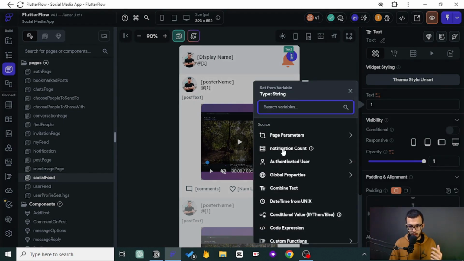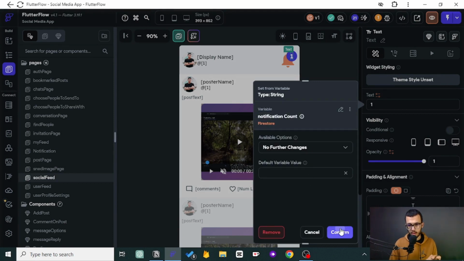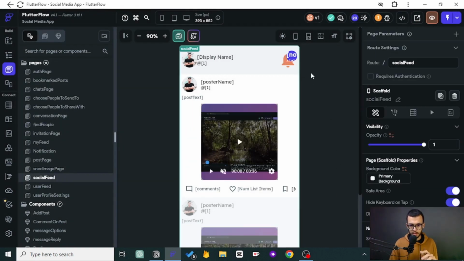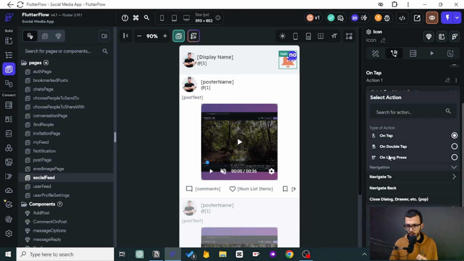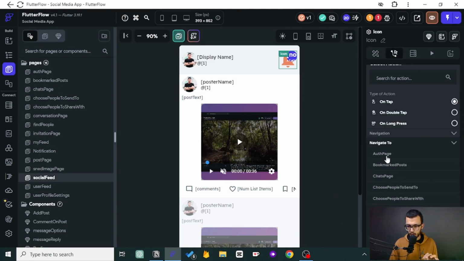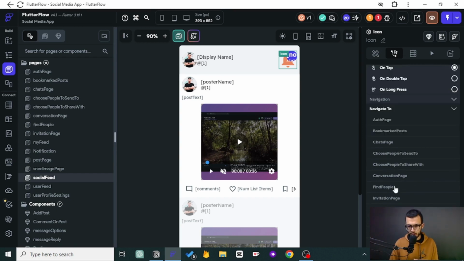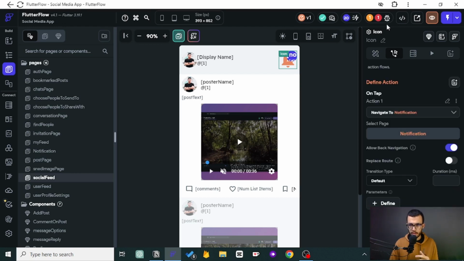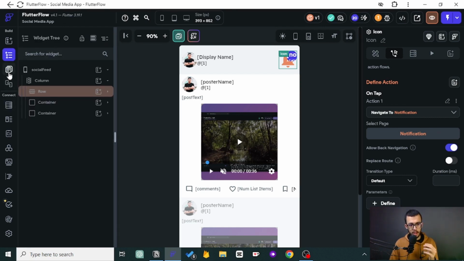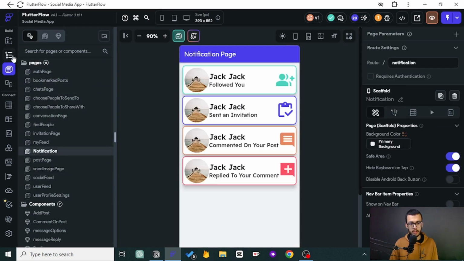You see, notification count. Confirm. It looks ugly, but it will be 110 or something like that; it will be shrunk and show up correctly there. This bell should take us to the notification page, and there are no parameters, by the way. So, notification page. Here it is, just a very simple and basic navigation. Now let's go back to the notification page and see what we can do there.